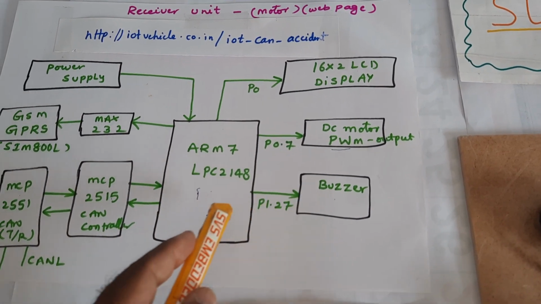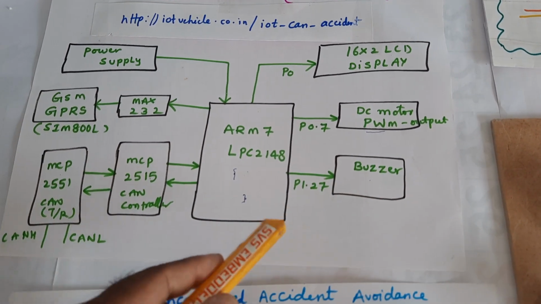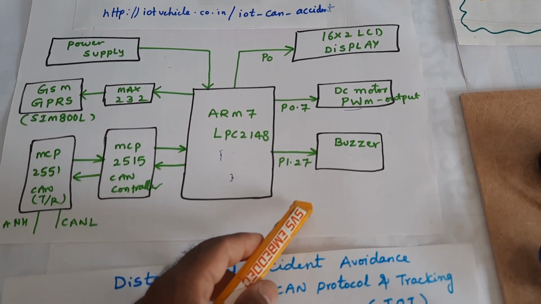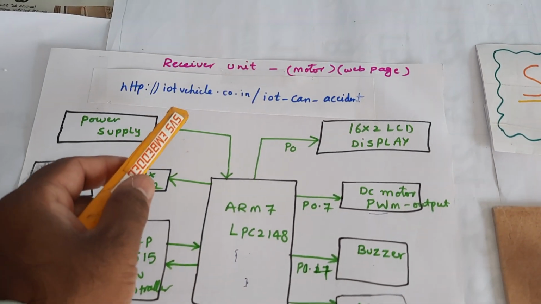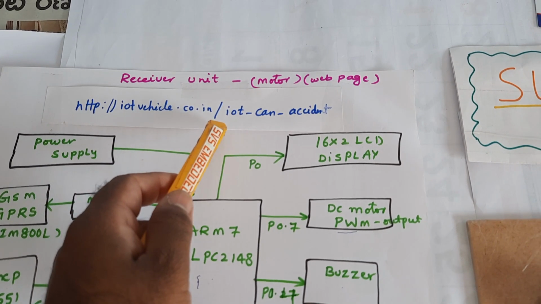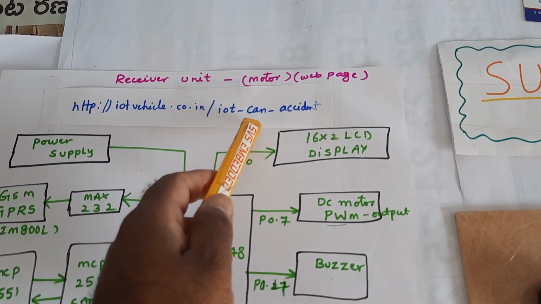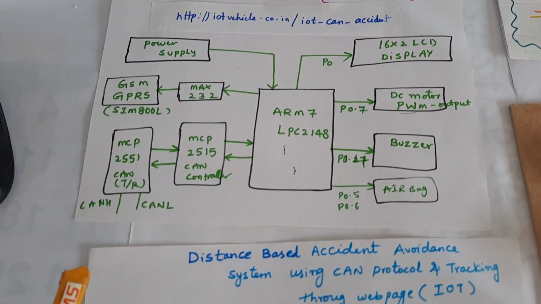Depending upon the distance, the PWM DC motor will rotate. If anything happens, the airbag will open. Here we are using one IoT web page, iotvehicle.co.in underscore IoT CAN accident, where we are monitoring the vehicle condition.